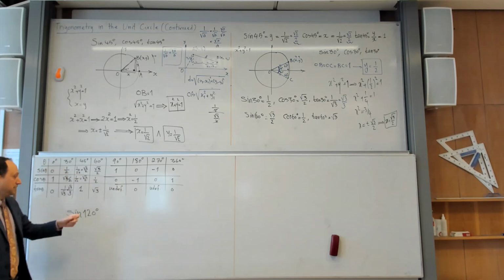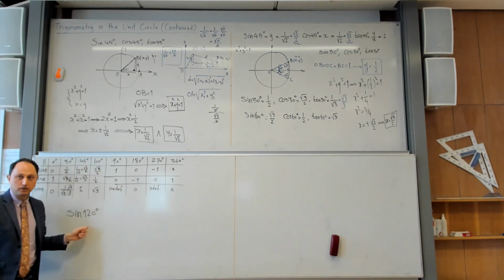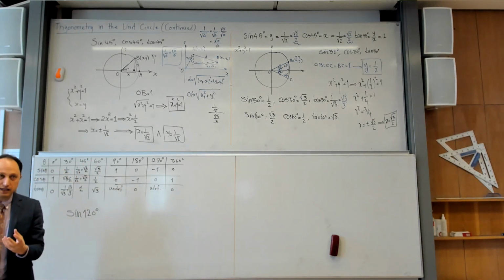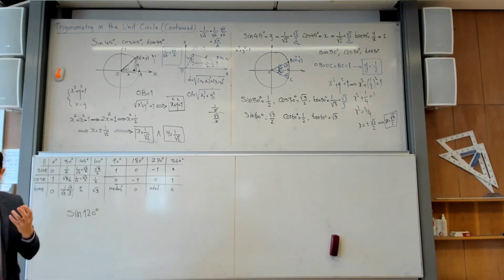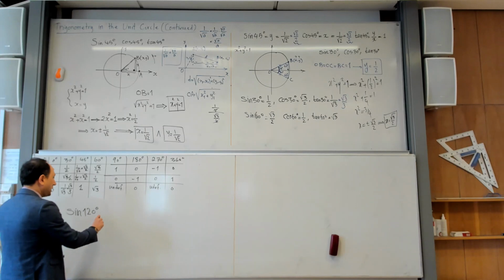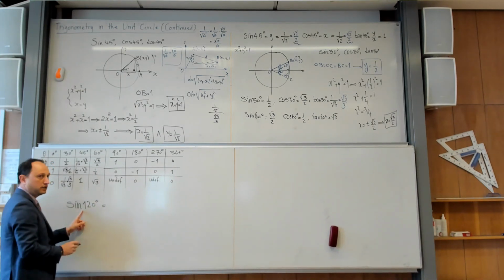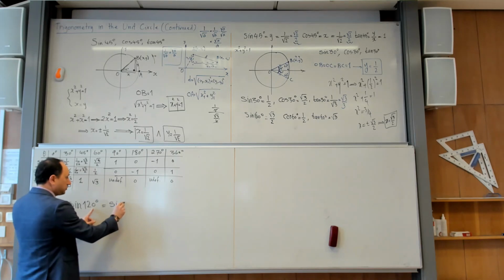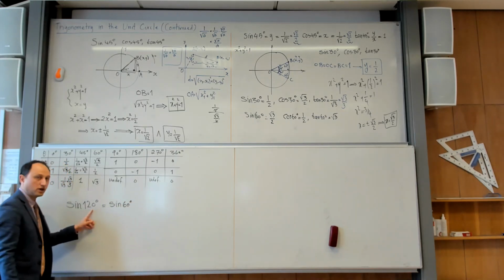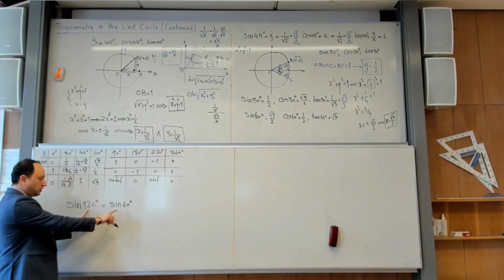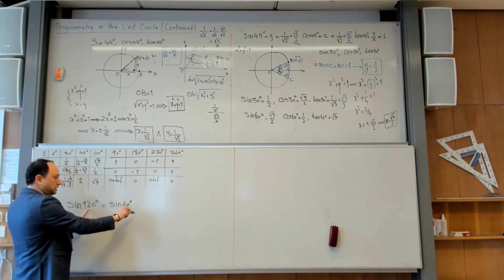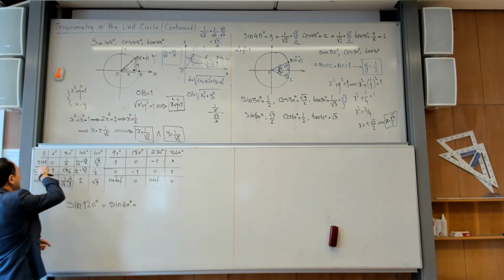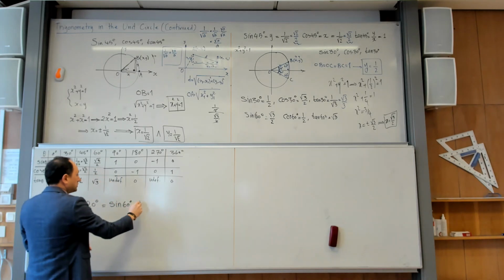And we learned that if two angles are supplementary, the sines are exactly the same, but the cosines are opposite and the tangents are opposite. So this means that if I ask you what is sine of 120 degrees, you just say that sine 120 degrees is exactly equal to sine 60 degrees because they are supplementary. And then I can read it from the table here. It is square root of 3 over 2.